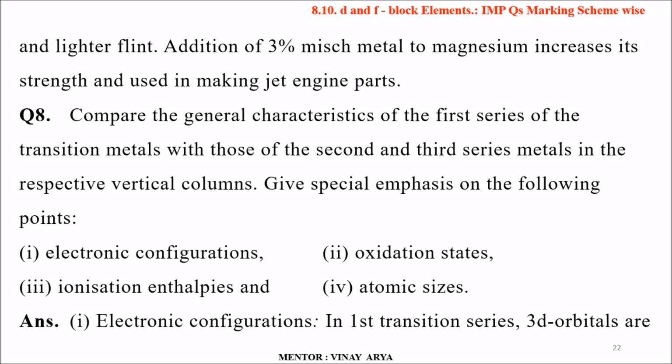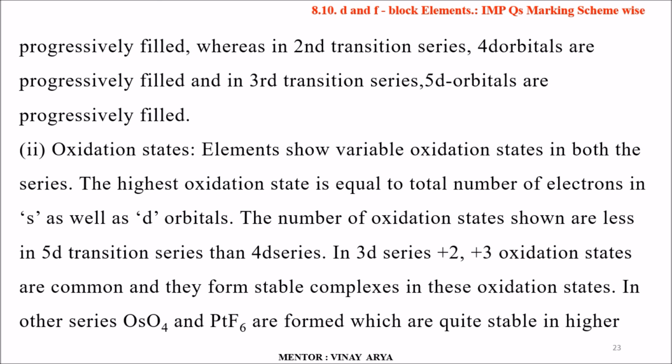When we take the first transition series, 3d orbitals are progressively filled, whereas in the second transition series 4d orbitals are progressively filled, and in the third transition series 5d orbitals are progressively filled. Oxidation state: elements show variable oxidation states in both series, and the highest oxidation state is equal to the total number of electrons in s as well as d orbitals.